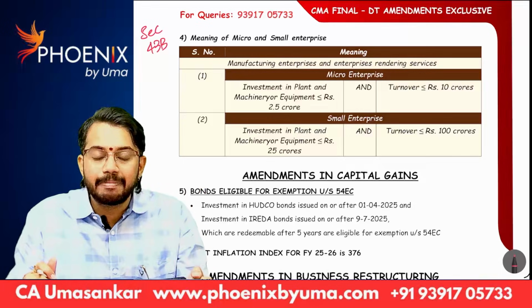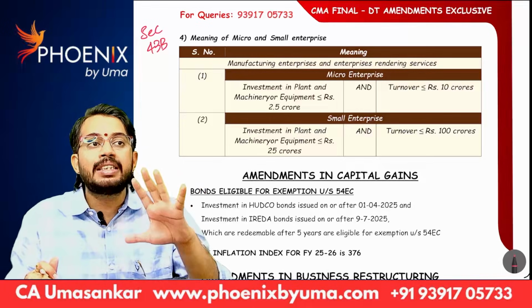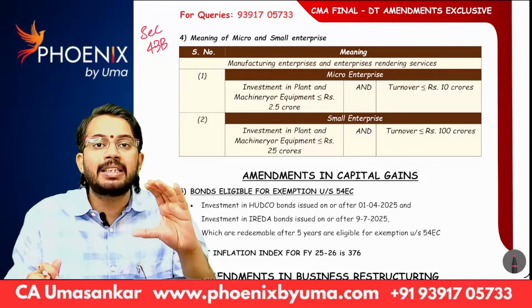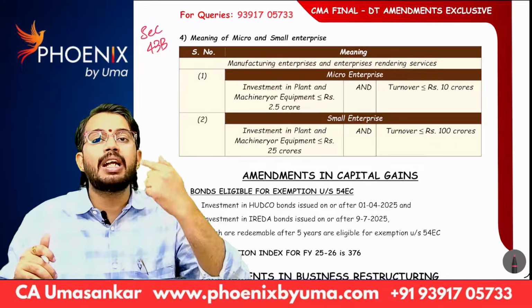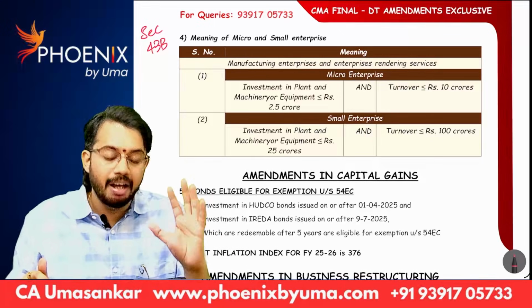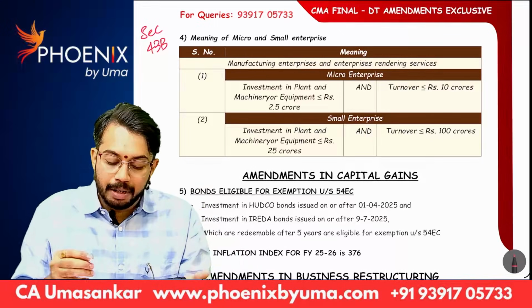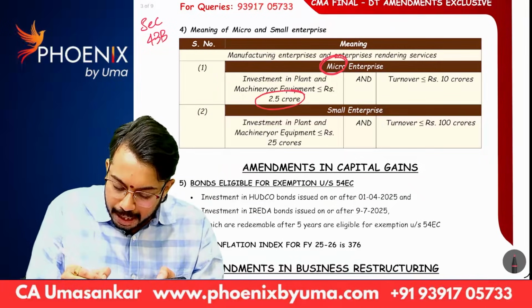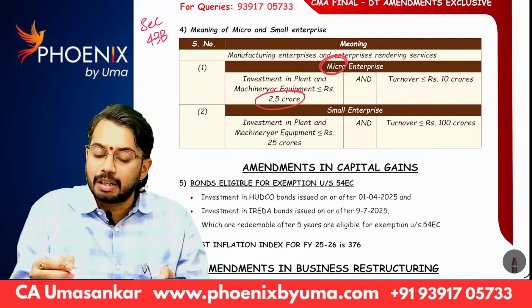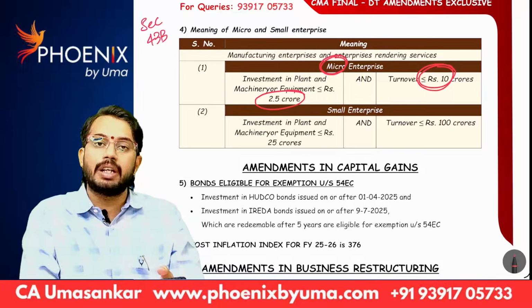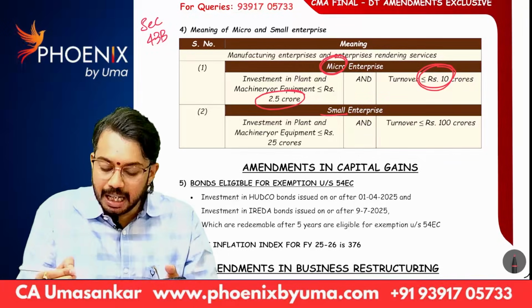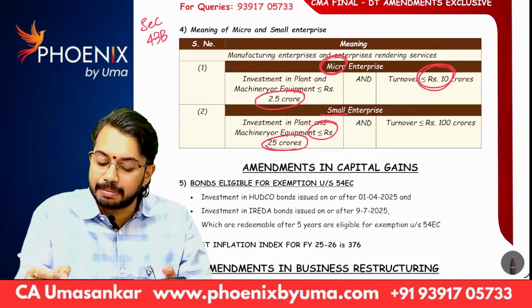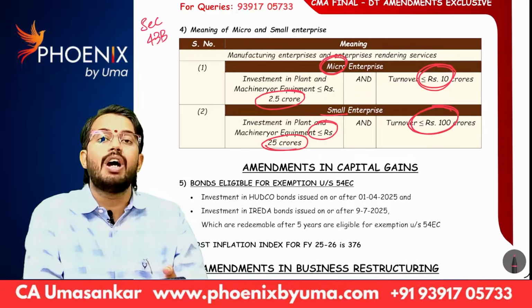We have studied, right? So there is a change in definition. Micro enterprise definition is amended, small enterprise definition is also amended. What is the amended definition? Micro enterprise means investment in plant and machinery should be less than or equal to 2.5 crores, turnover should be less than or equal to 10 crores. Small enterprise means investment in plant and machinery should be less than or equal to 25 crores, turnover should be less than or equal to 100 crores.